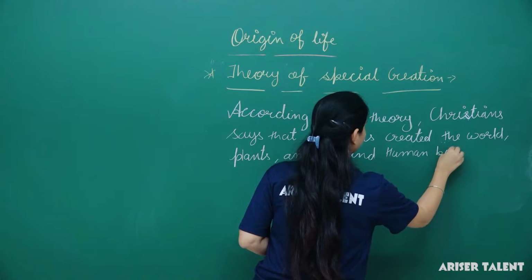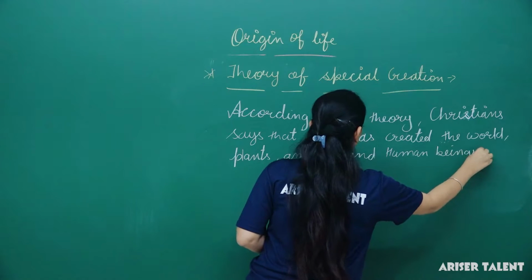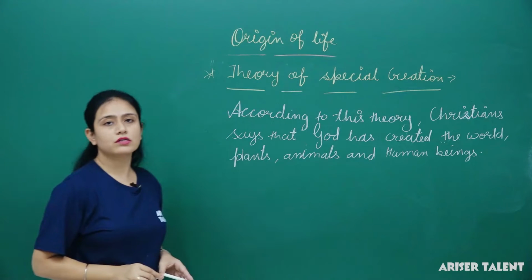It means the world is created by God's wish only.